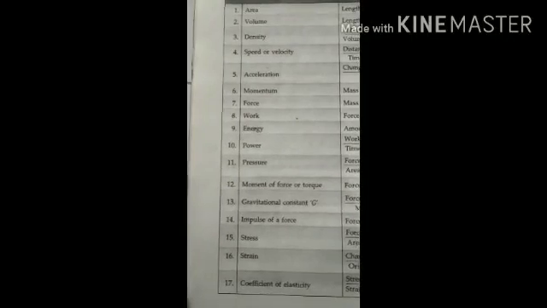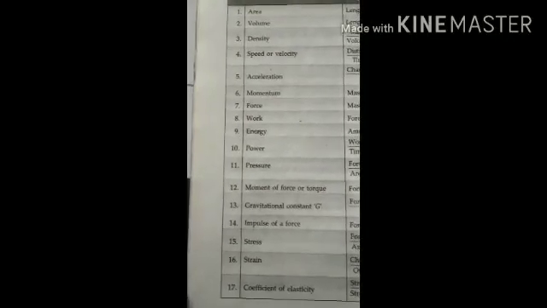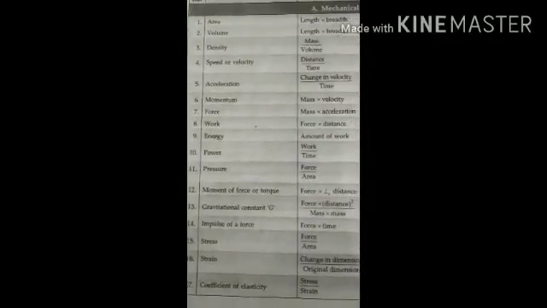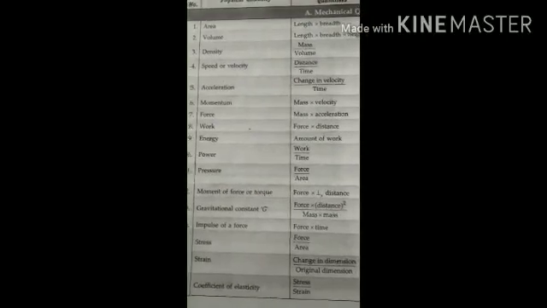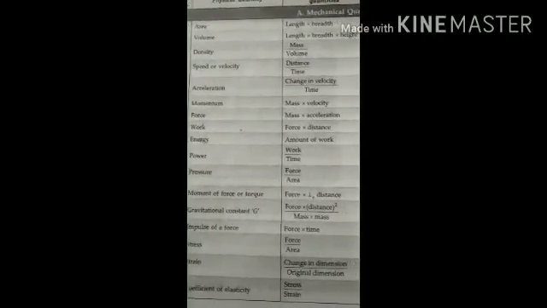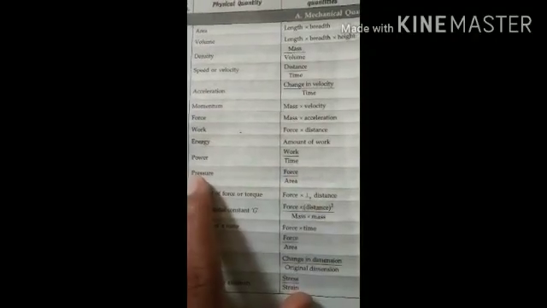So students, here we have some examples of derived physical quantities. You can see here the names of derived physical quantities, and here we have a formula for each of them, in which we can see that these quantities are dependent on other quantities because we are using formulas for them. Pressure, for example: pressure is equal to force over area. It depends upon force and area. So definitely it is a derived physical quantity. And what about force? Force is equal to mass into acceleration. So definitely it is also a derived physical quantity.